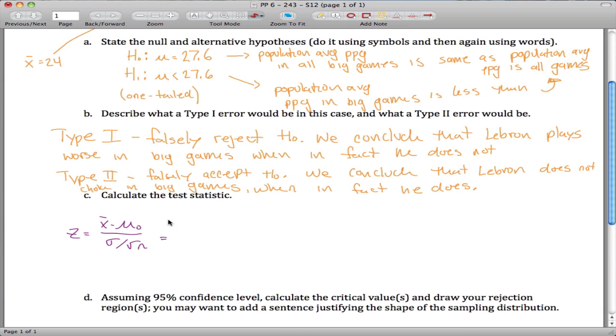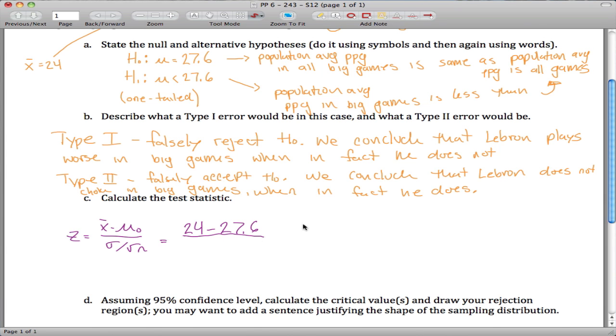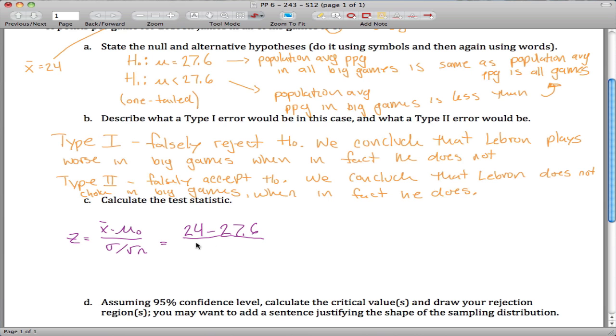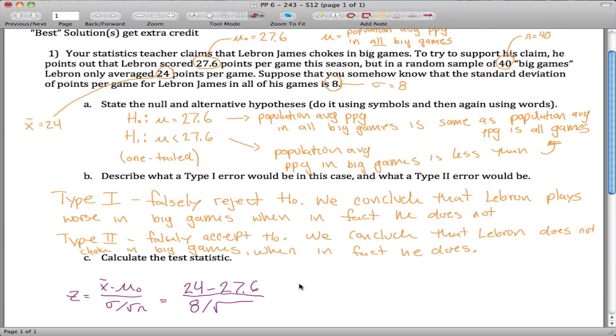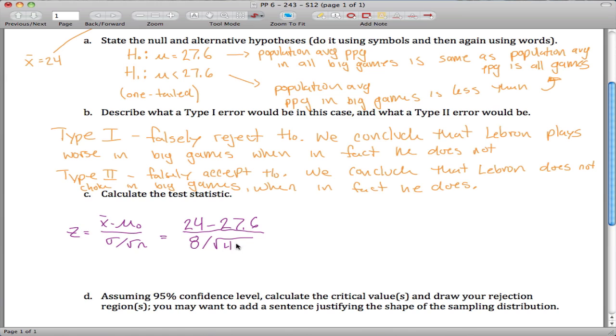So we got x bar was 24, mu naught was 27.6, and then our standard deviation is sigma over the square root of n. Sigma was 8, and n was 40. So we get this mess here. 24 minus 27.6 is negative 3.6. 8 divided by the square root of 40.